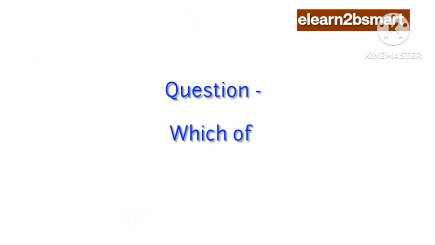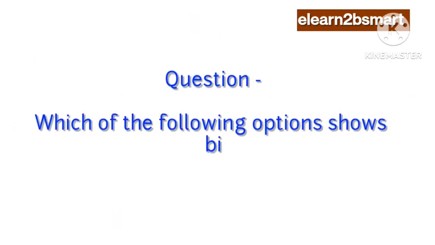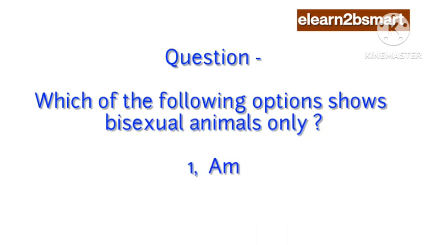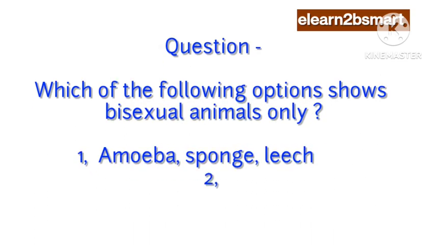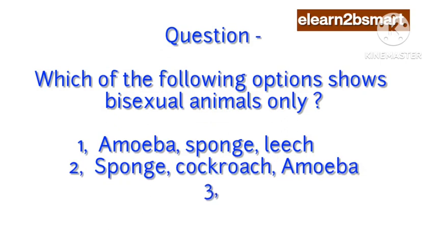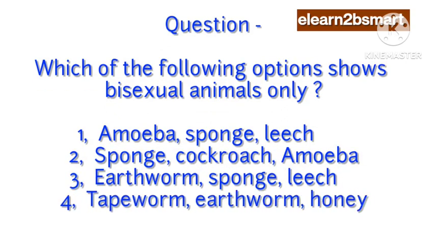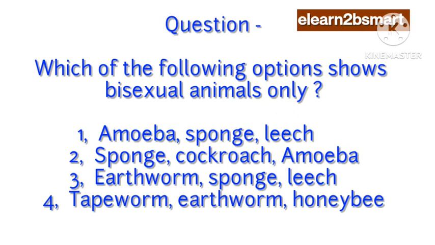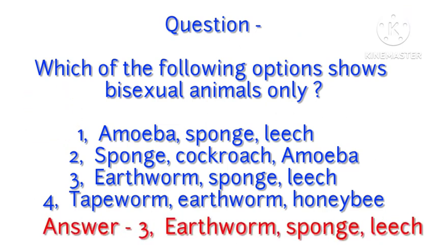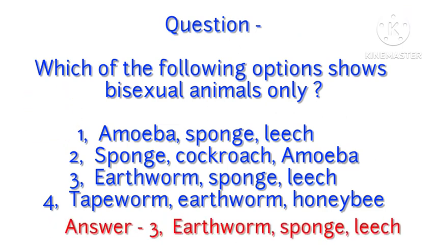Question: Which of the following options shows bisexual animals only? 1. Amoeba, sponge, leech. 2. Sponge, cockroach, amoeba. 3. Earthworm, sponge, leech. 4. Tapeworm, earthworm, honeybee. Answer: 3. Earthworm, sponge, leech.